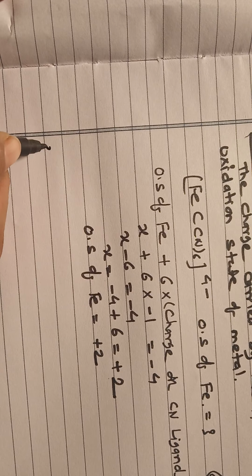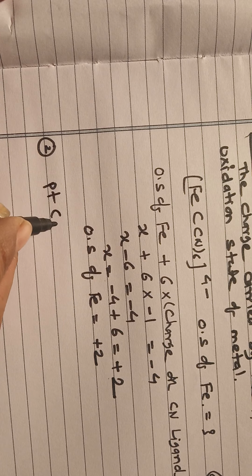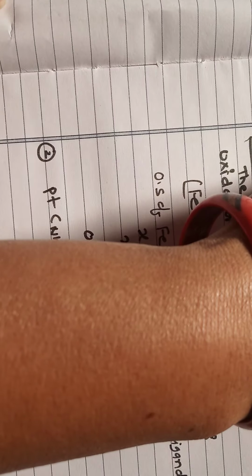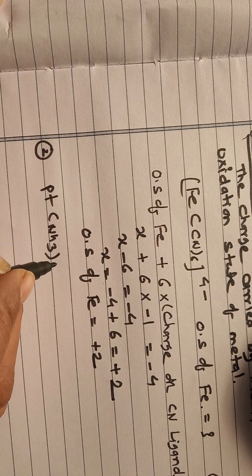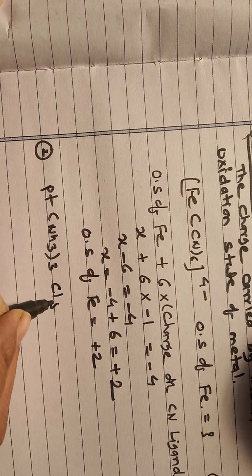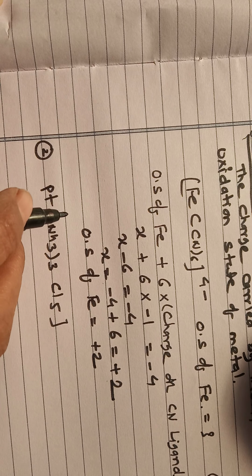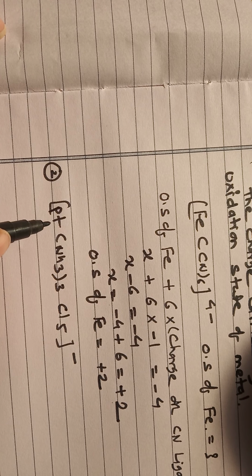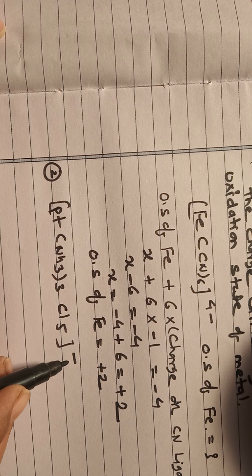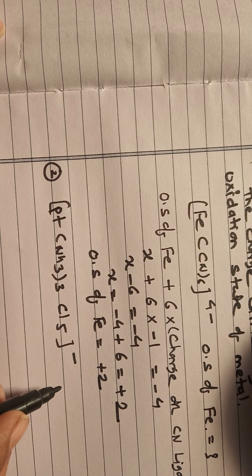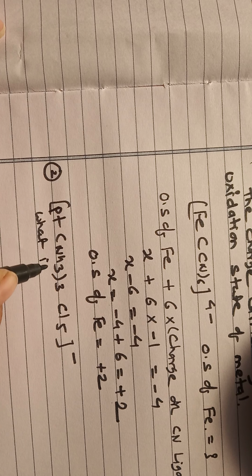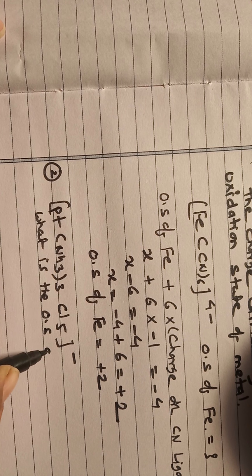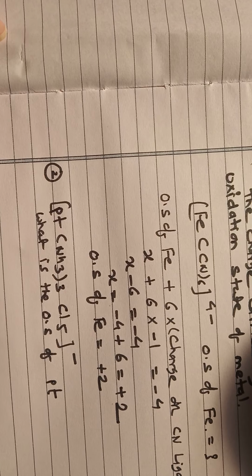Now let us consider one more example. Suppose I have given an example of platinum, ammonia and Cl. So this complex, suppose I have been given. In this, the central metal atom is platinum, and ammines and chlorine are the ligands. The total charge carried here is -1. So what is the oxidation state of platinum? We have to find out the oxidation state of platinum.